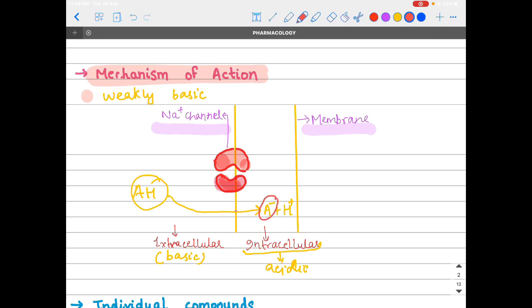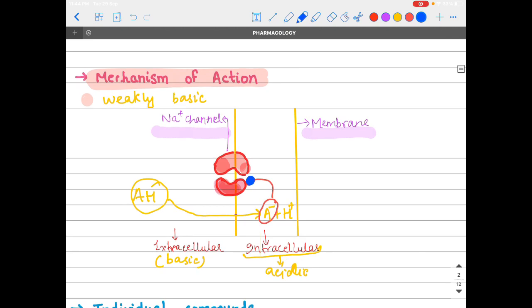This dissociated compound, the dissociated ion A minus, blocks the sodium channel. Now, this was all about the mechanism of action, but one more important point is AH is combined with NaHCO3, sodium bicarbonate, to make the medium basic. Okay, it speeds up the mechanism.